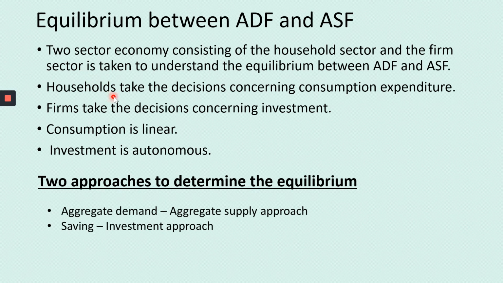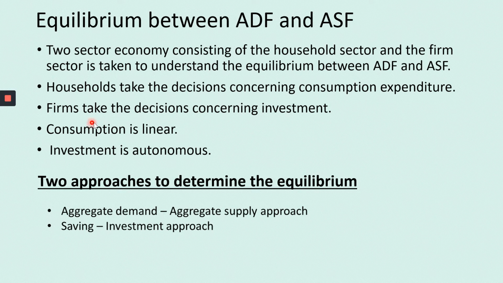Okay. So all the decisions concerning the consumption expenditure is taken by the household. So in our houses, we only make all the decisions. So the households take the decision concerning the consumption expenditure. So what all expenditure we have to do at home, only we decide. Nobody decides it for us. Okay. The consumption expenditure at my home is decided by me and my family. Nobody else comes and decides it, or nobody takes the decision in my house. So the households take the decision concerning consumption expenditure.